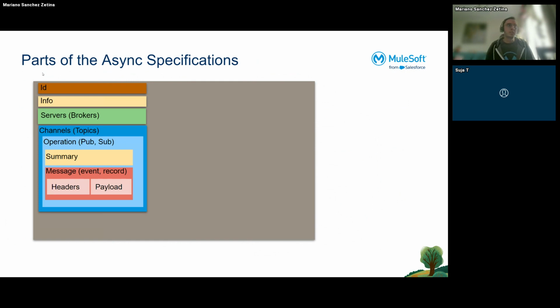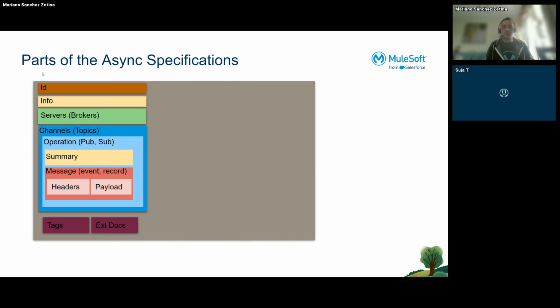And then we have the message, okay? The message that is related to the channel and the operation. In the message, I can have headers and the payload, which is pretty similar to a message in APIs. The headers are most commonly used for business data or some authentication data, whatever. And we have the payload, which is the main content of the message, the important part of the message. And if I want, I can put tags and external documentation links.